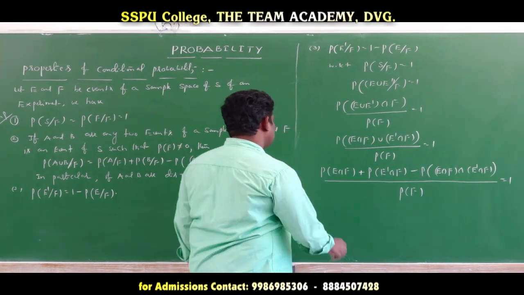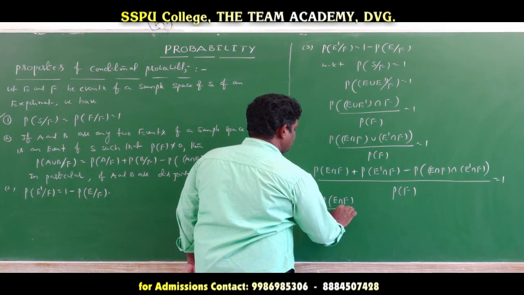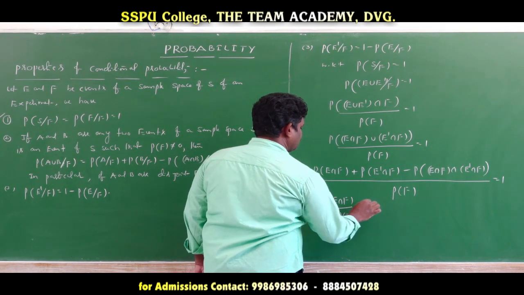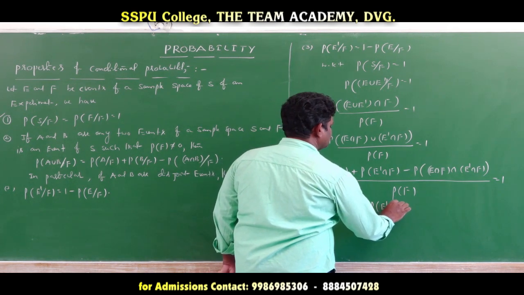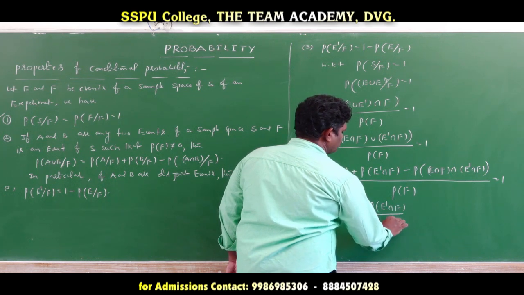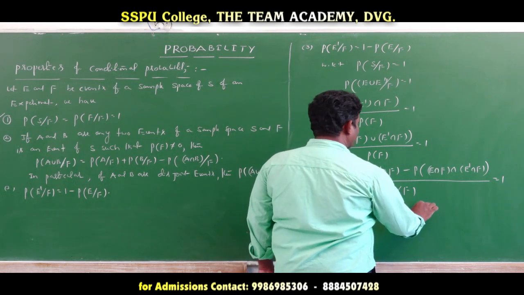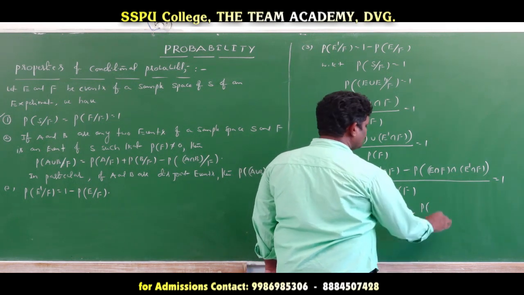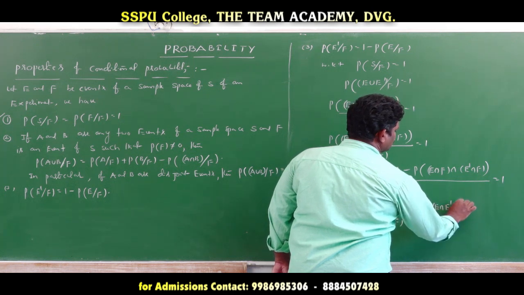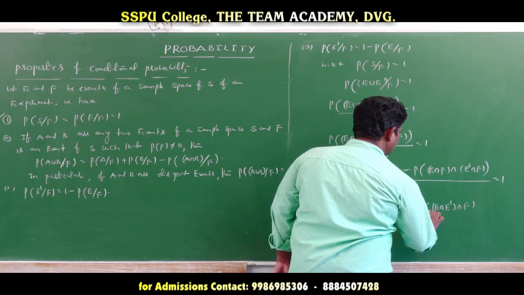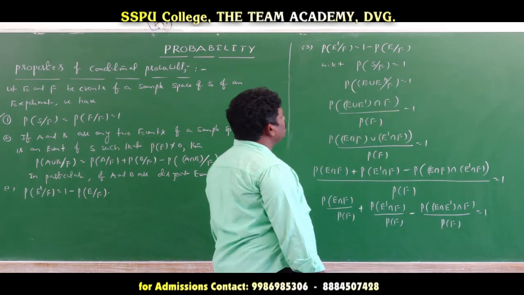Now we separate the terms: probability of E intersection F divided by probability of F, plus probability of E complement intersection F divided by probability of F, minus probability of E intersection E complement intersection F divided by probability of F, is equal to 1.